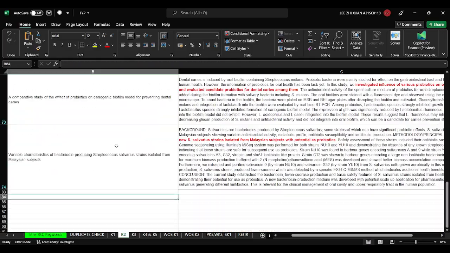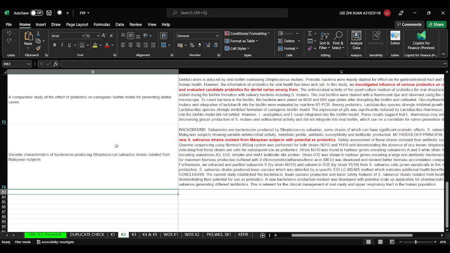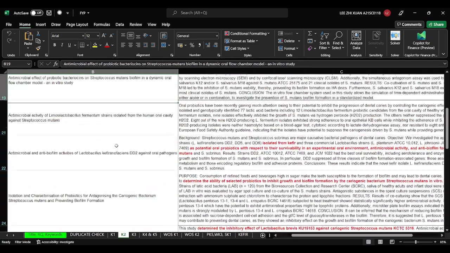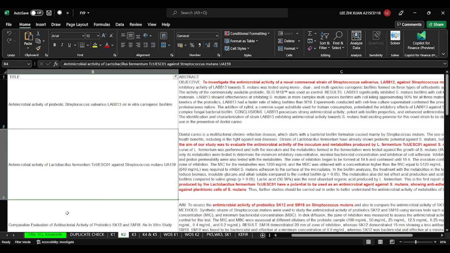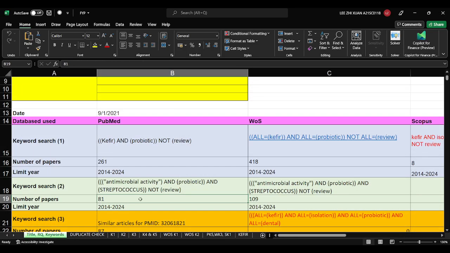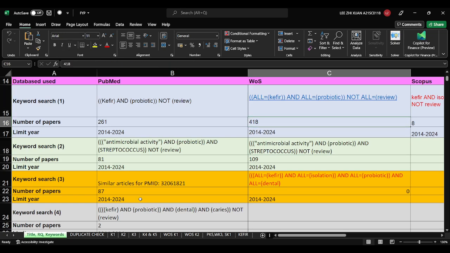And then after I do a screening, I think it's only 10 papers like that. Okay, so this is the example. You need to record all, because you cannot remember any paper. You see that I think there are more than 10 keywords. There are many papers. You see this WOS, there are 418 papers.